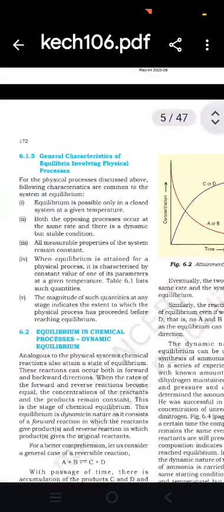Now, general characteristics of equilibrium involving physical processes. For the physical processes discussed above, the following characteristics are common to the system at equilibrium. Equilibrium is possible only in a closed system at a given temperature. Both the opposing processes occur at the same rate. There is a dynamic but stable condition. All measurable properties of the system remain constant.